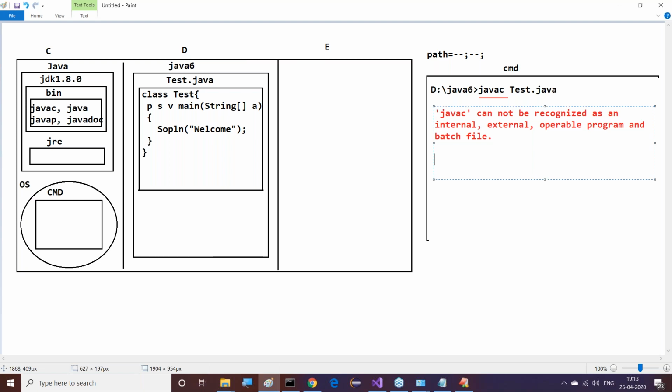We have to set the path environment variable to the location where our javac, java commands exist. Observe this clearly.